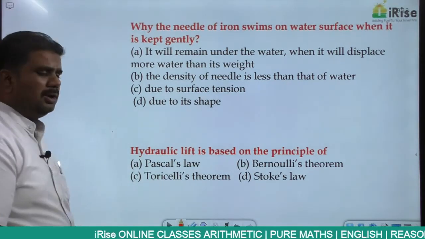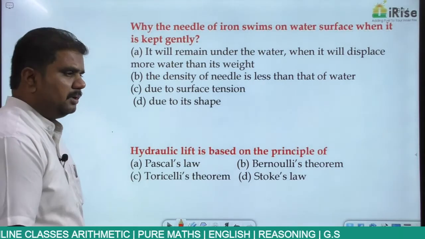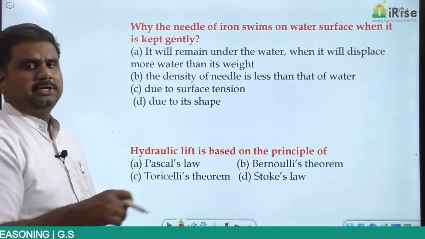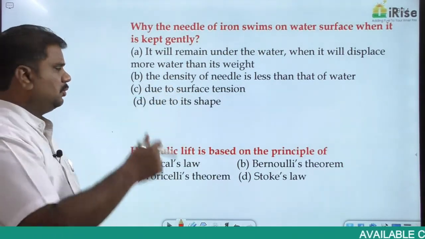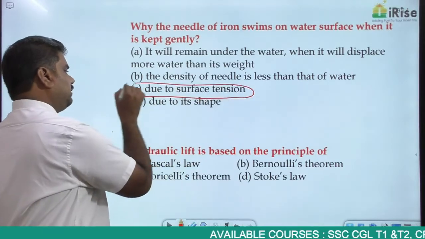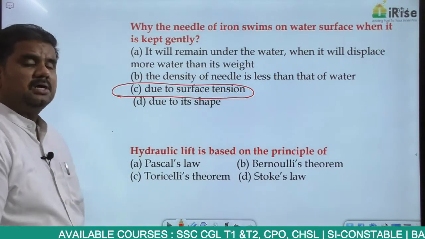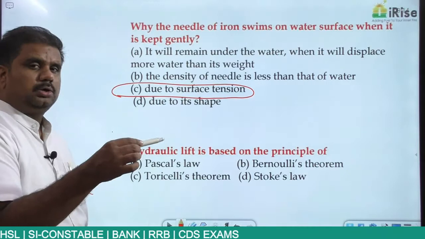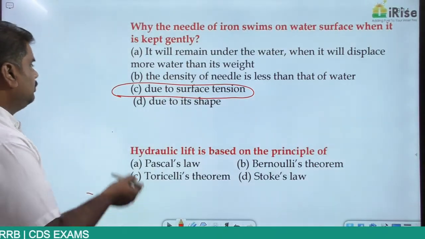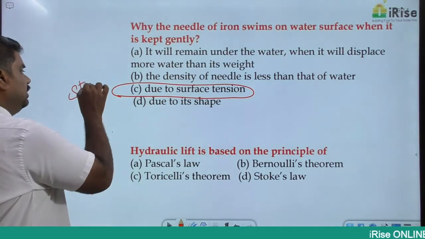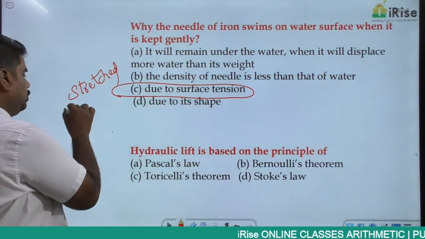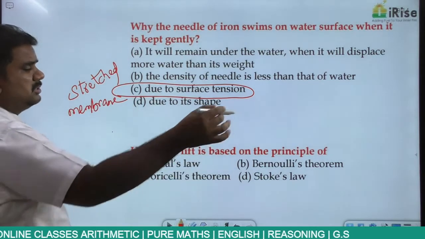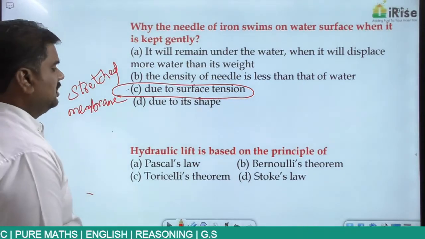Now whenever you're taking a small needle or else a pin, after cleaning it thoroughly, making sure there are no dust particles, when you place it on the surface of water, it generally tries to float because of one particular force called surface tension. The moment you place that needle very gently on the surface of water, the layer of water will behave as a stretched membrane. That is the reason why the needle will float on it. This is one of the reasons why we say that mosquitoes and flies can easily walk on the surface of water. Because of what? Because of its surface tension.